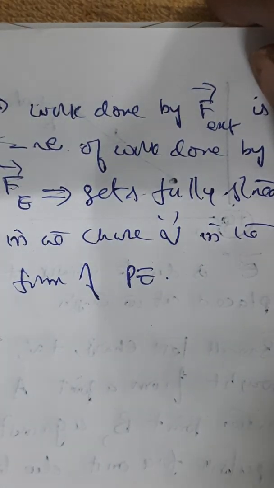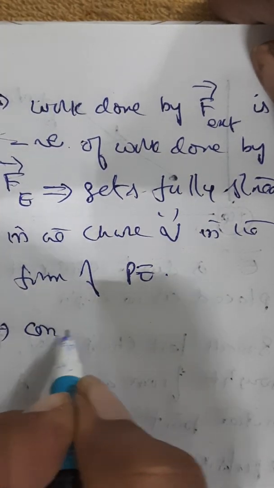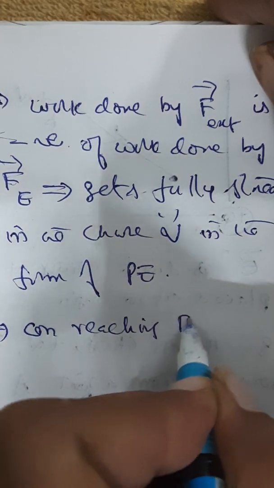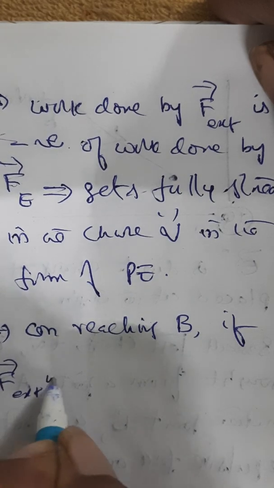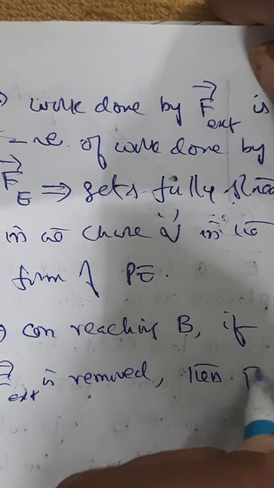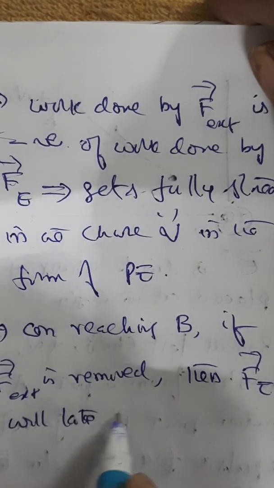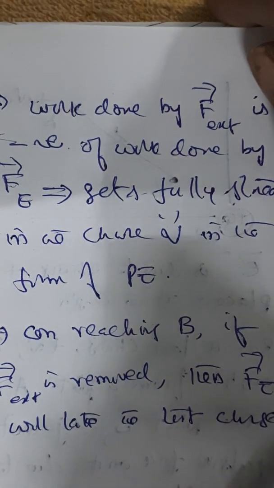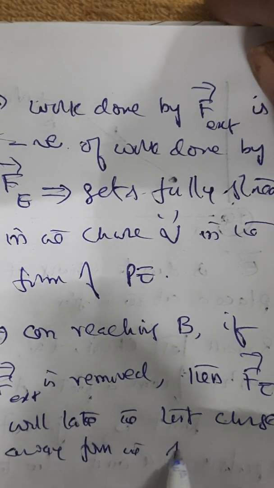Therefore, when you move from A and the charge reaches point B, if the external force is removed, then the electric force will take the test charge away from the source charge.